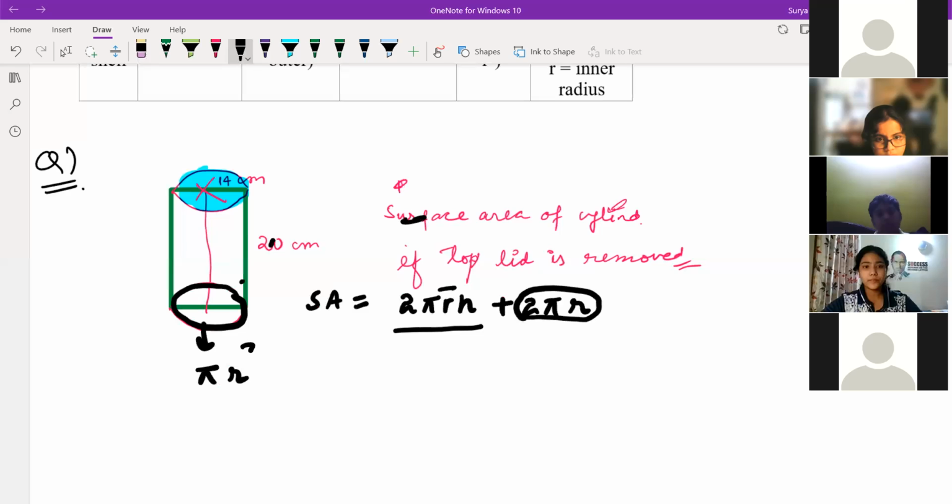Pi r square. Yes. So remember here: 2 pi r h plus pi r square. All of you are doing the same thing, children. You should use only pi r square, not 2 pi r square.